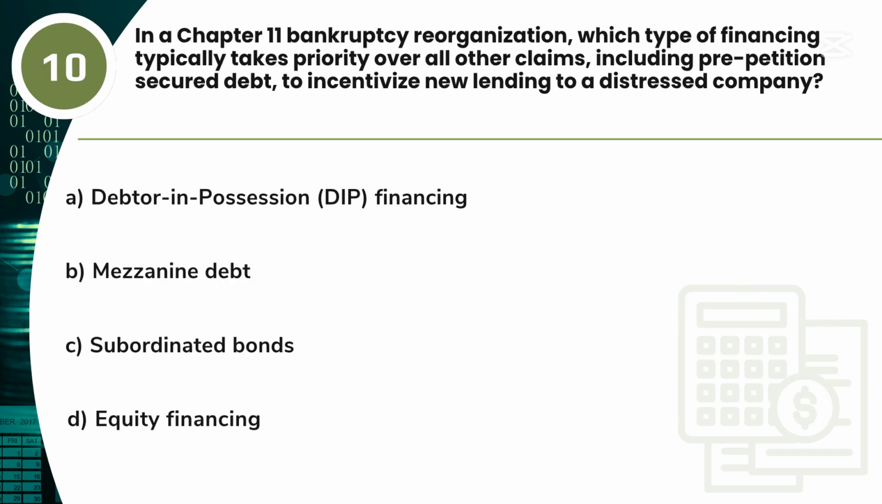Question 10. In a Chapter 11 bankruptcy reorganization, which type of financing typically takes priority over all other claims, including pre-petition secured debt, to incentivize new lending to a distressed company? A. Debtor in possession, DIP, financing. B. Mezzanine debt. C. Subordinated bonds. D. Equity financing.